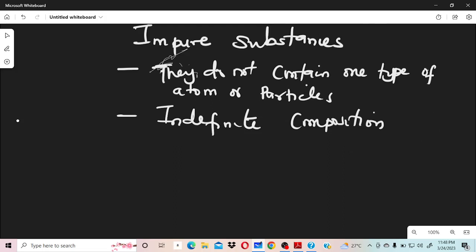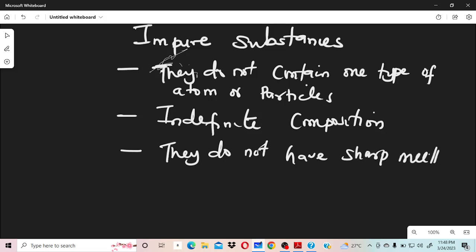Number three, they do not have sharp melting and boiling points. I'm still going to explain them.